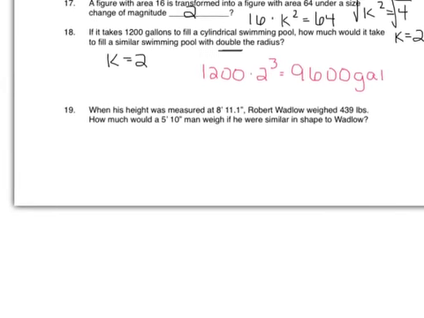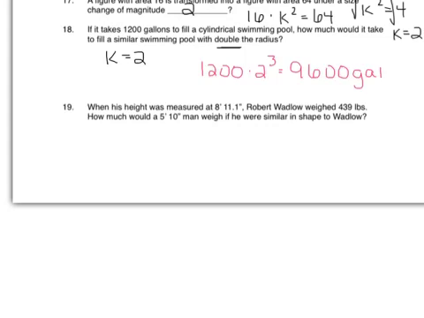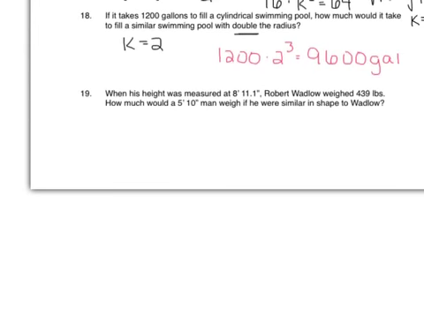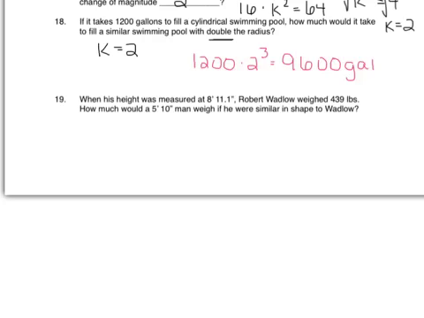Okay, one more. When his height was measured at 8 foot 11.1 inches, Robert Wadlow weighed 439 pounds. How much would a 5 foot 10 man weigh if he were in similar shape to Wadlow? Okay, weight, again, is really a volume because it's a measurement of how much mass you are taking up. Okay, it's a measurement of your total body volume. So we're going to again be using k cubed, and we need to find our k value between this height, and remember height is just a length, and this height.